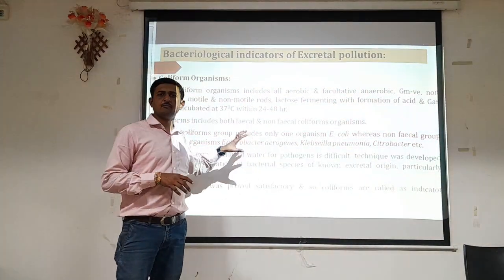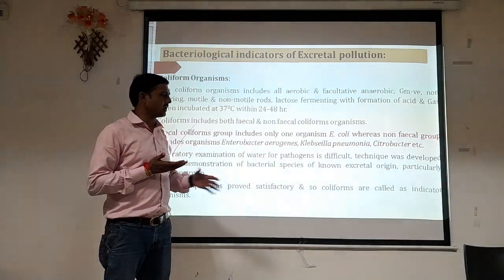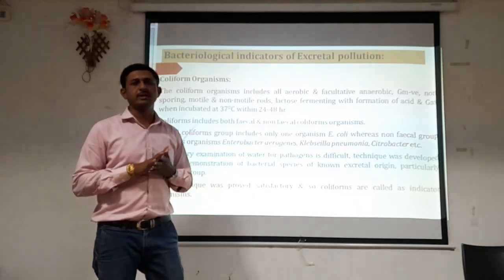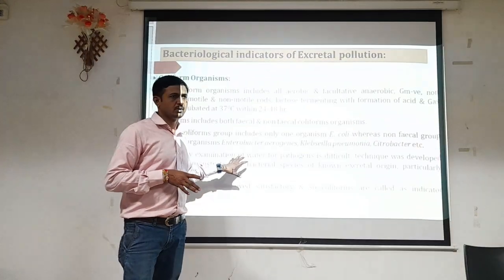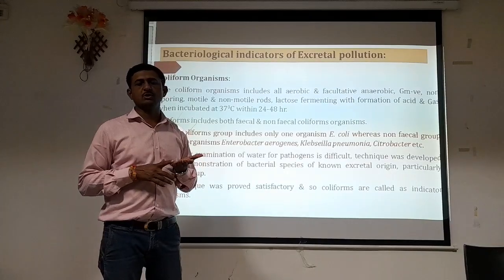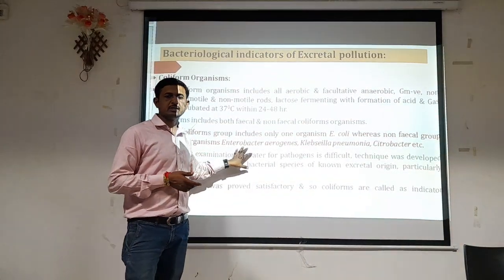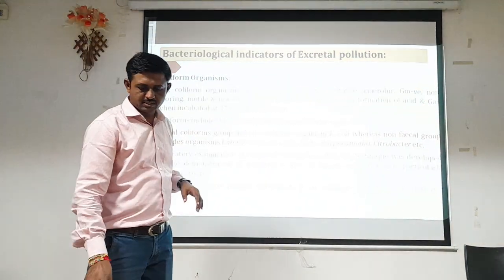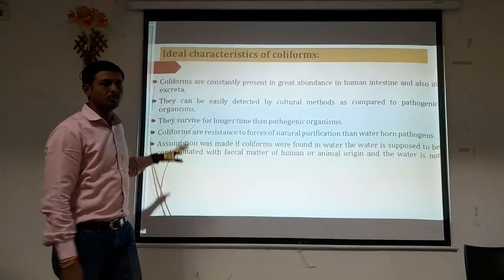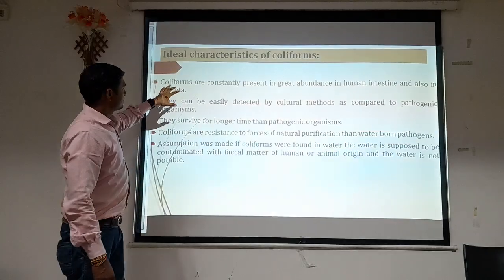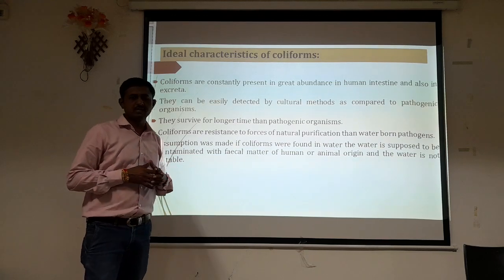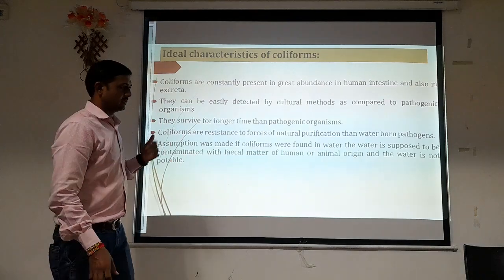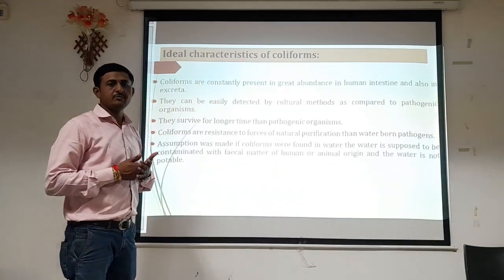That means with a minimum requirement we can define whether the water is infected or contaminated with fecal contamination, and whether the water quality is useful for drinking purposes or is non-potable. In this regard, these organisms are considered indicative organisms of human or fecal contamination. So here we have to discuss why this coliform group of organisms is considered an indicative organism, and what their beneficial characteristics are.